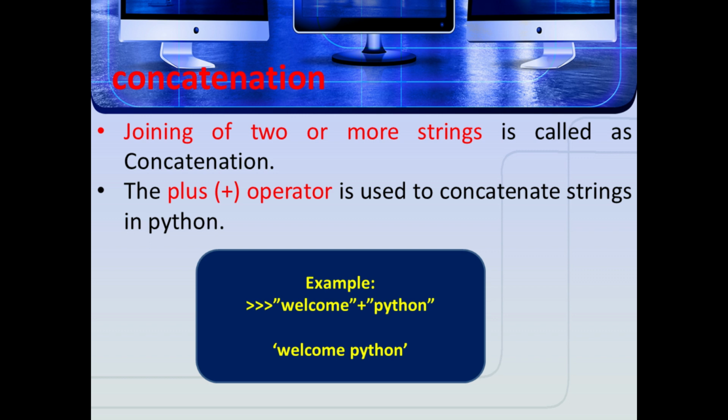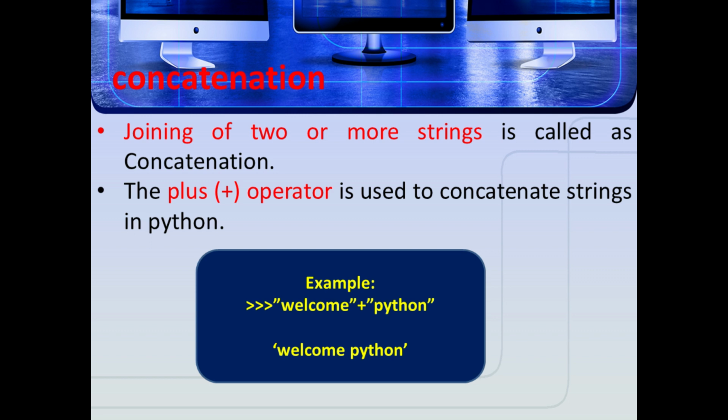These operators are useful to manipulate strings. Manipulation is nothing but modifying or deleting strings. First one is concatenation, second is append, third is repeating, fourth is string slicing, and fifth is stride when slicing.